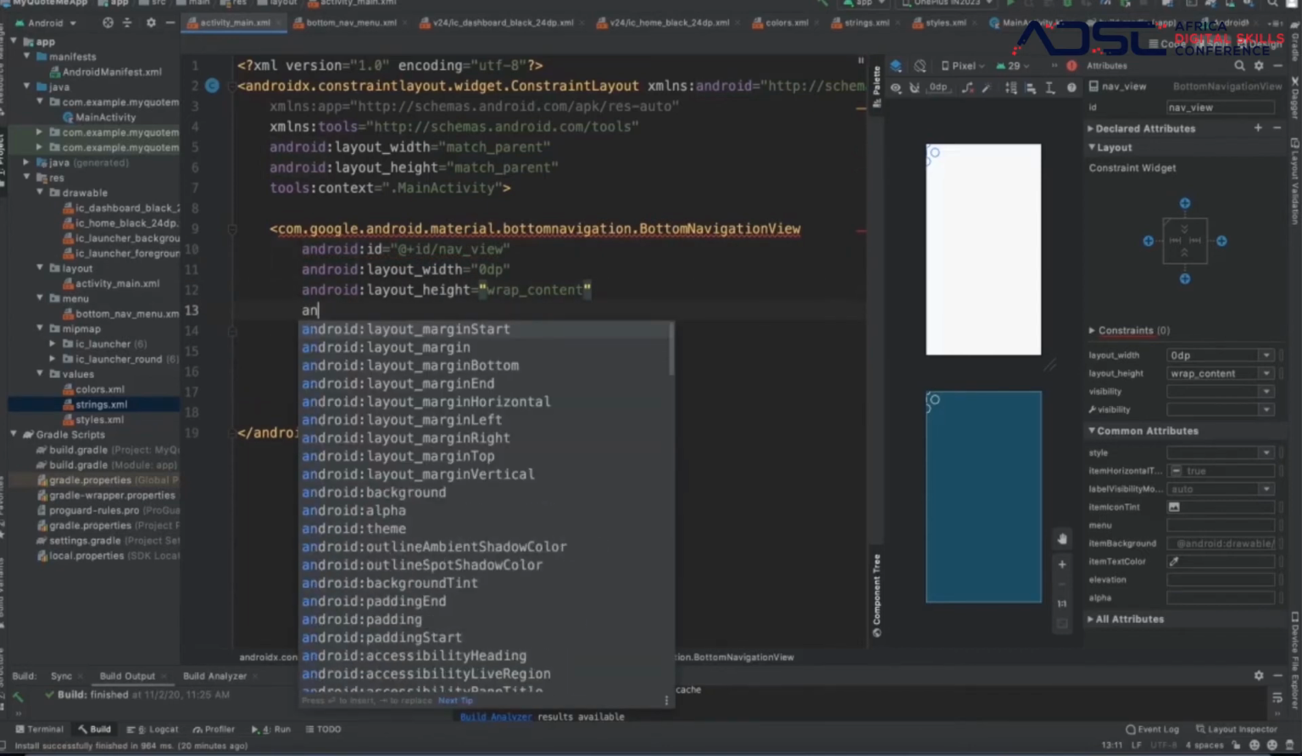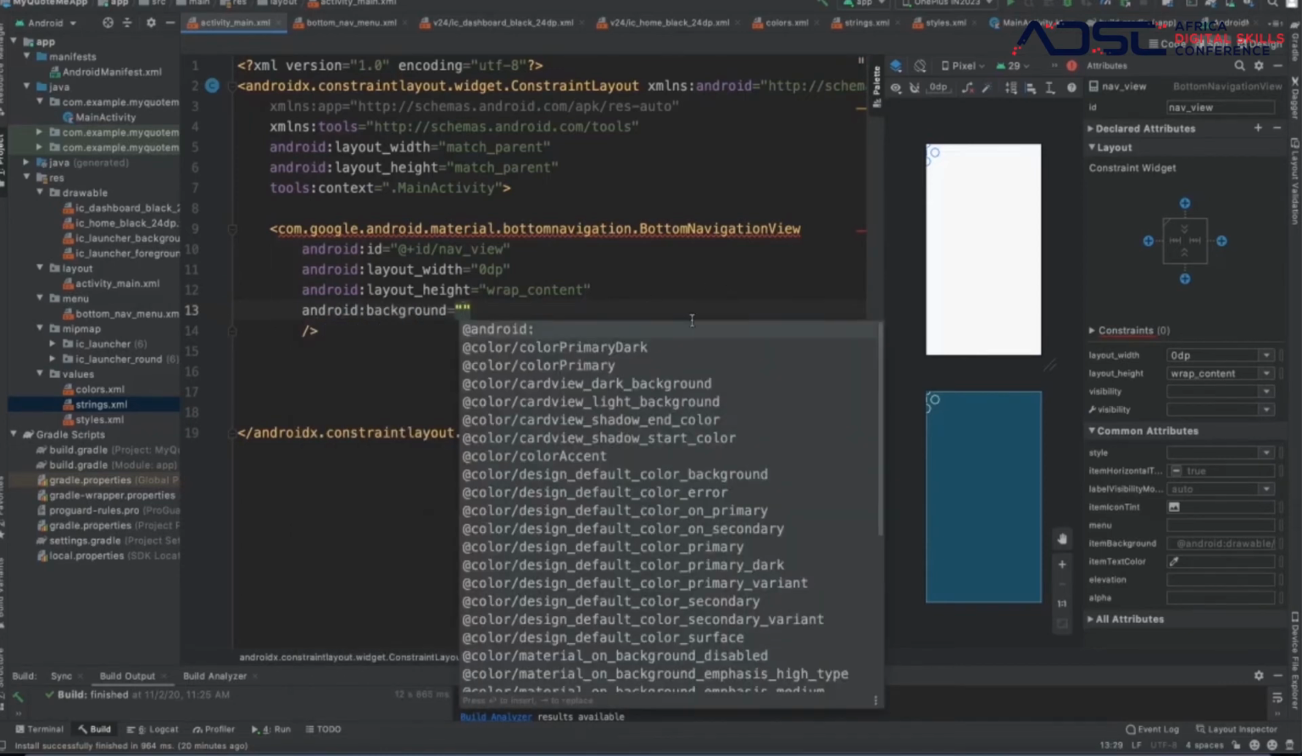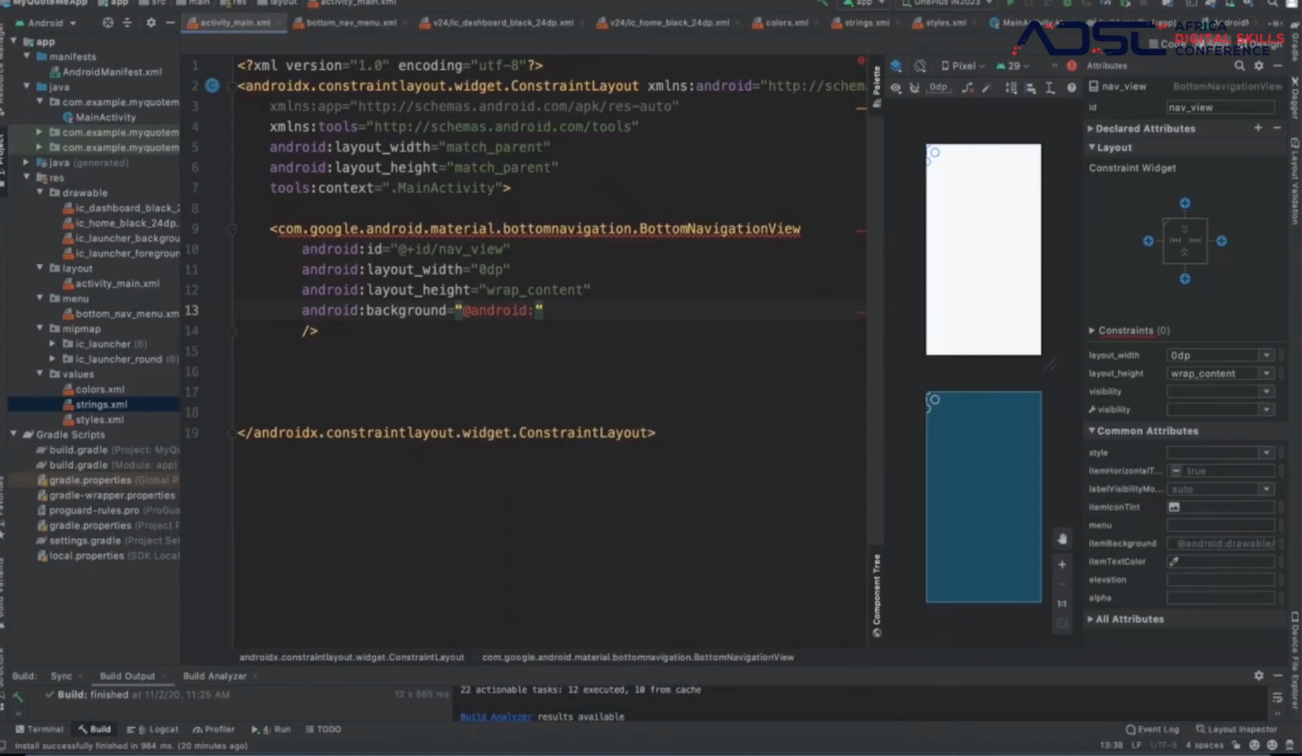Then we make sure we put in the background of how it's going to look. So background, let's give it this background. Let me copy paste it here. We'll give it this background. Boom.